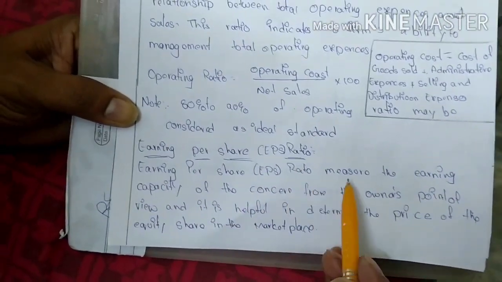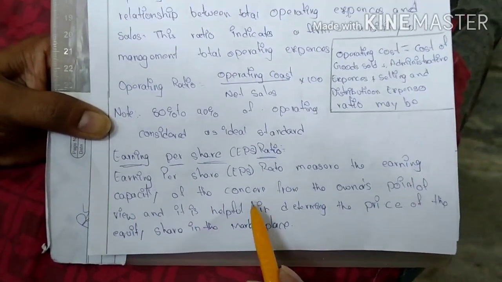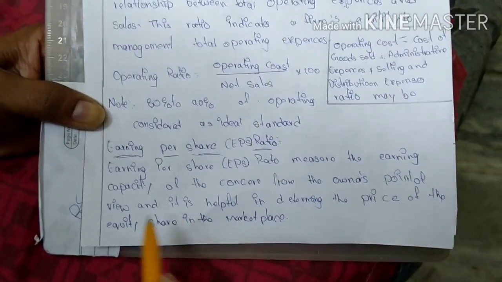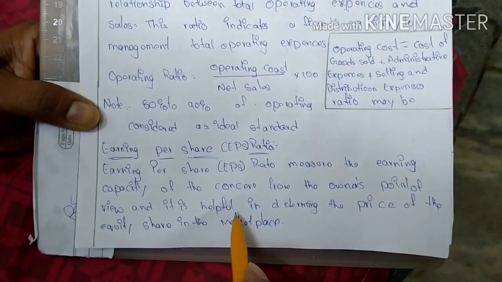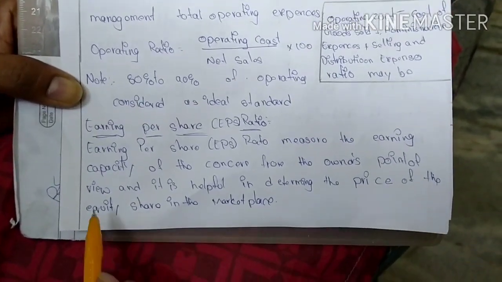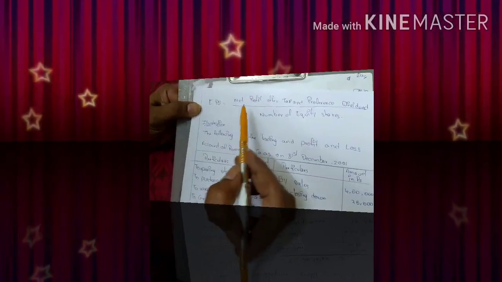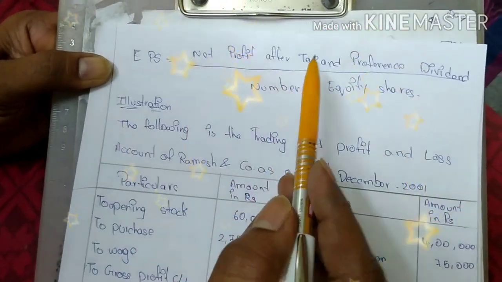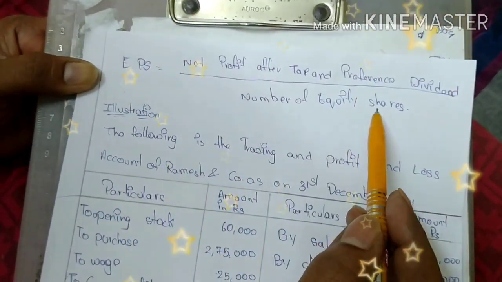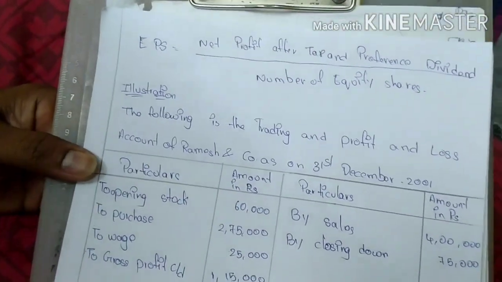Earning per share ratio measures the earning capacity of the concerned firm, from the owner's profit view, and it helps in determining the price of the equity share in the market. It is equal to net profit after tax and preference dividend by number of equity shares. These are the four things.